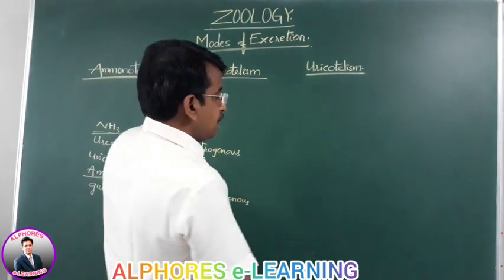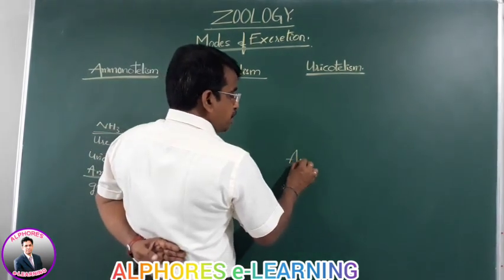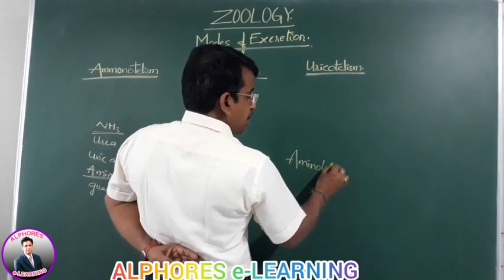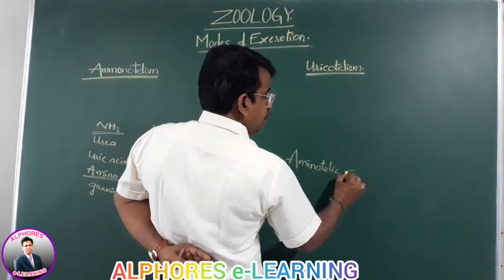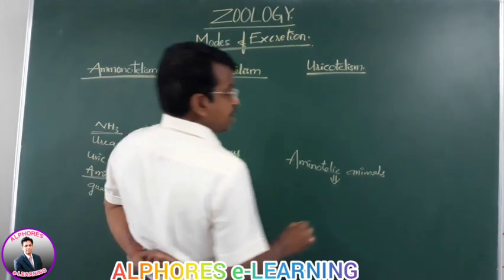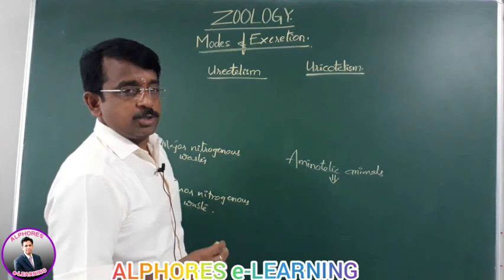This is information from outside, so better you students make a note. Aminotelic animals are the animals that excrete amino acids.